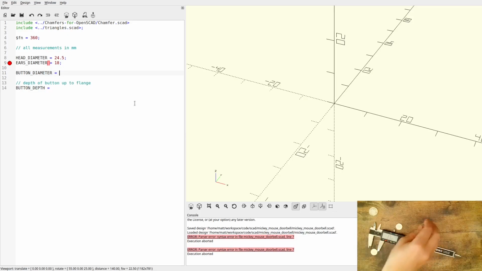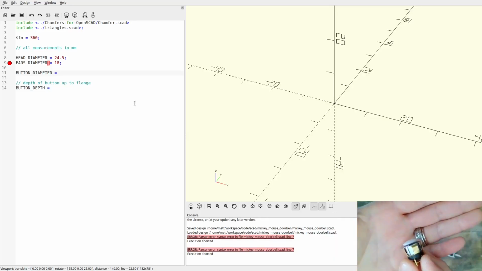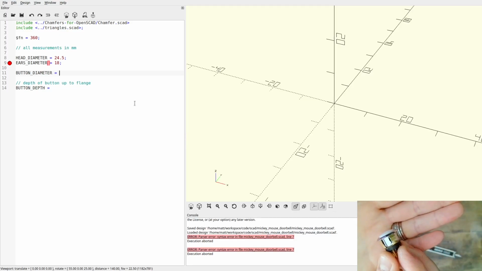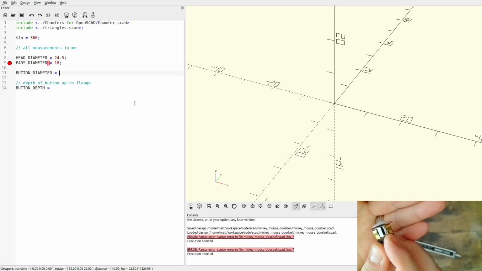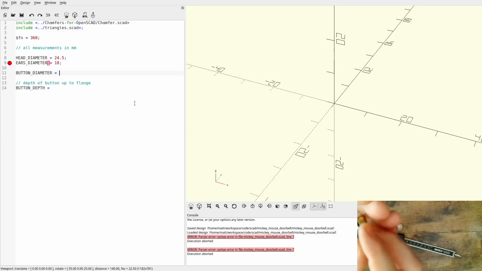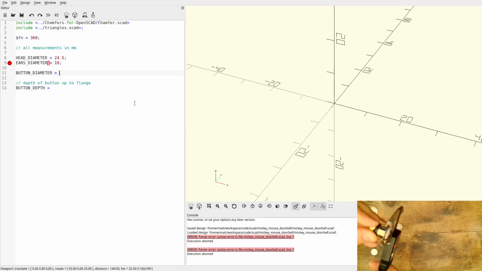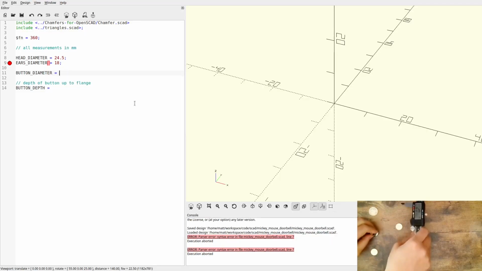The button. Now, if you notice, this has little prongs. See if I can get the focus to hit it. See, it's got little prongs. They're going to pop out and hold it in. We want to measure to the inner portion of those so that when it snaps in, those hold it in place. If we measured, for example, here, if you can see that, that would be too wide. We want to go to this point here. Get 18 millimeters.